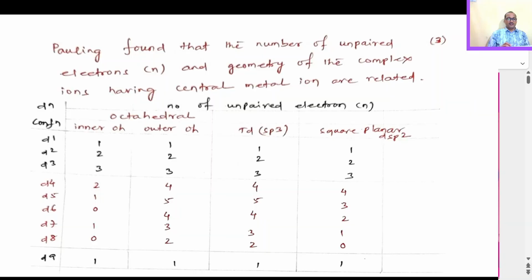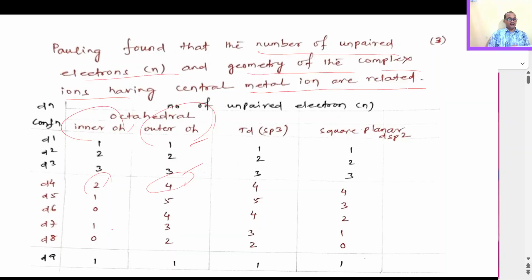So Pauling found that the number of unpaired electrons n and the geometry of the complex ion having a central metal ion are related. So what is the relation? For octahedral complexes, inner octahedral and outer octahedral, for a d1 complex the number of unpaired electrons is the same. Similarly, up to d3 it is the same, but for a d4 complex it is 2 for inner octahedral, and the number of unpaired electrons for outer octahedral is 4.